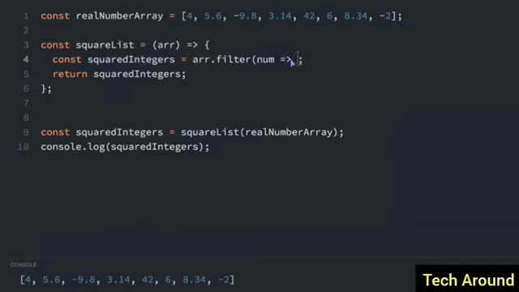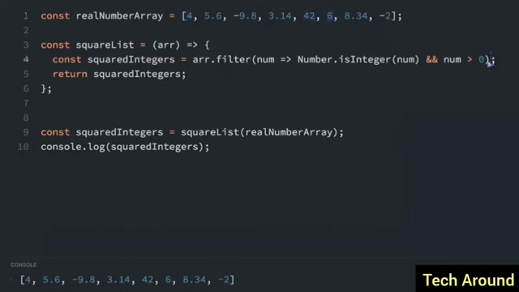First, we want to filter this array so we only have numbers that are integers and numbers that are more than 0. So we'll do Number.isInteger, and then we will pass in the number, and number is more than 0. So let me complete the parentheses here. Now, the result of this filter command will be an array with all the numbers that are more than 0 and also integers. So that will be 4, 42, and 6.